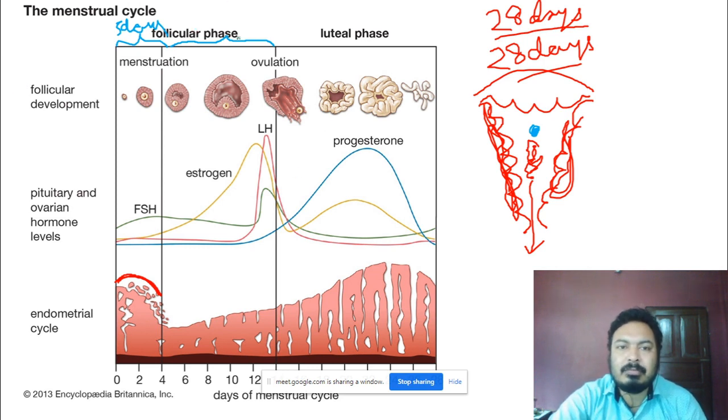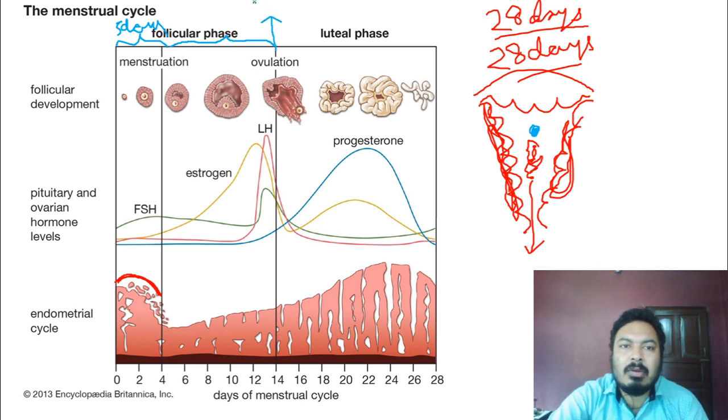Okay, so next, on the 14th day, this particular day is known as the ovulatory phase. This condition is known as the ovulatory phase. It lasts for only 1 day.